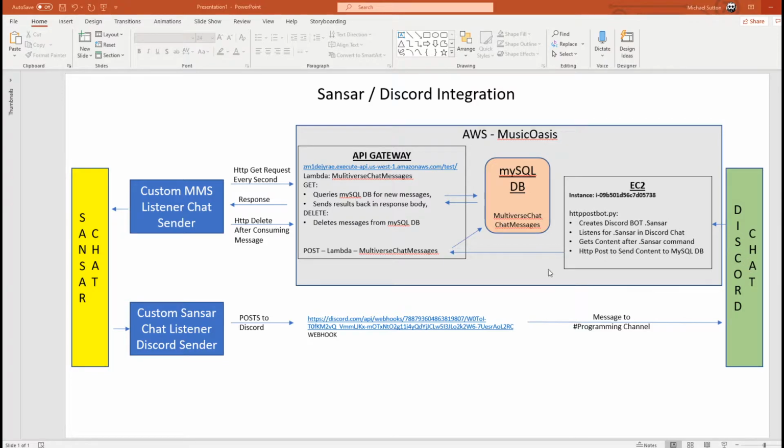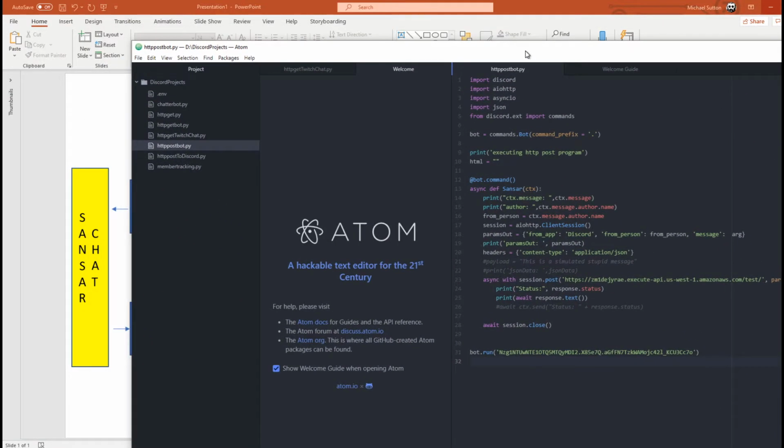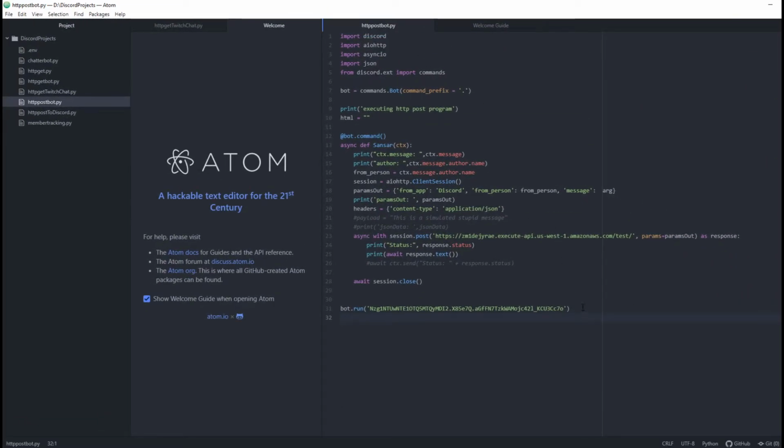So that command, in my case, the program I use to do it is called HTTP post bot, uniquely enough, and I can show you that real quick. I mean, again, it's not all that difficult. It's Python, because I go between C# and Python, but Python, and this is basically all it is, so there's not much to it.